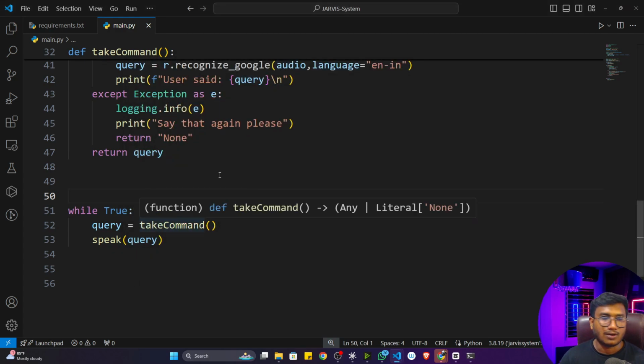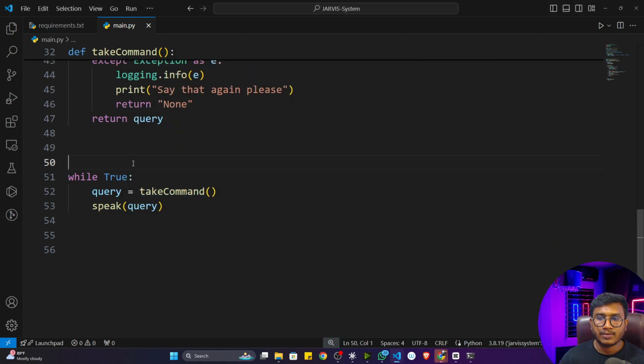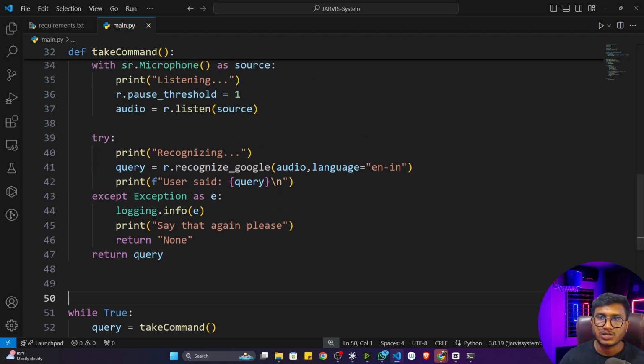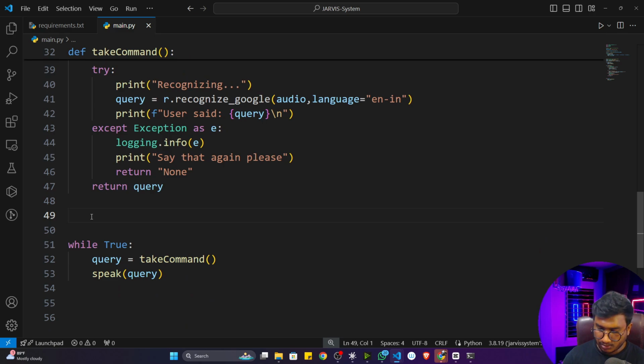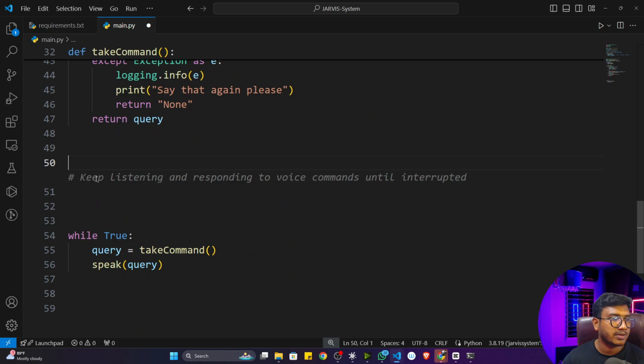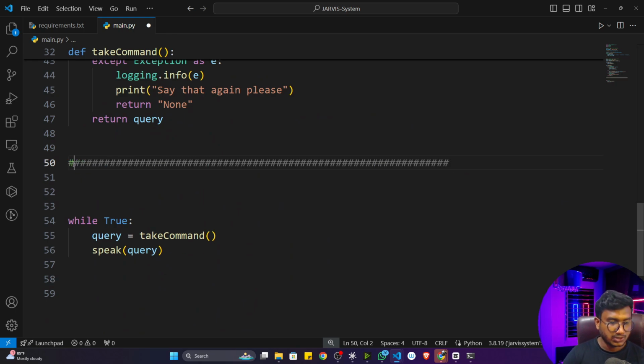Fine. All right. Now see, in the Jarvis system, whenever Jarvis turns on, it will wish you something. Let's say good morning, good evening, or good afternoon. This kind of wish it will perform based on the time. So I can also create a function called wish me, and inside that I can write this particular logic. So I'll just create a function here, after this take command function, and this function will wish you.